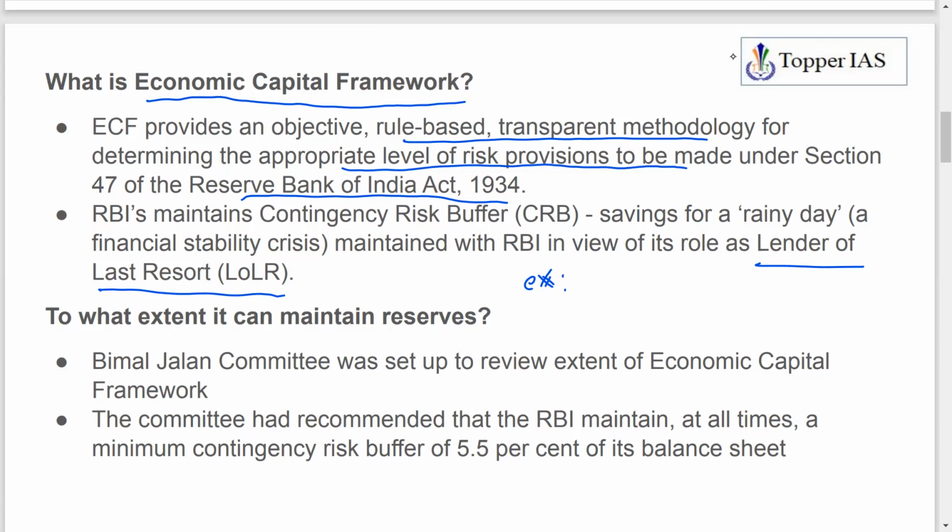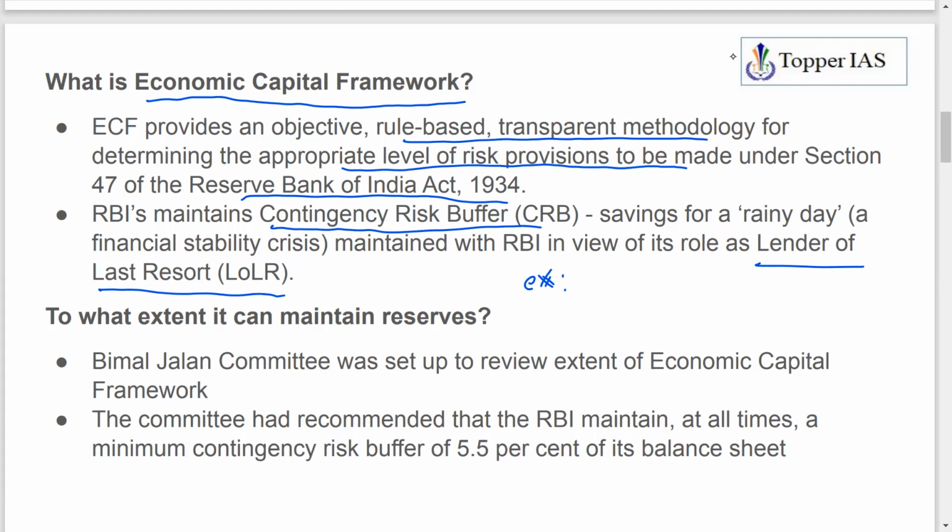So during the time of economic crisis, RBI has to fulfill its role as a lender of last resort. So a certain amount of the profits it makes, a certain amount of money from its balance sheet, has to be kept aside to deal with the crisis situation. That kept aside money we call a contingency risk buffer. Keeping aside the money to deal with the risks, we call risk provisioning. So risk provisioning is keeping a certain amount to deal with crisis or risky situations.